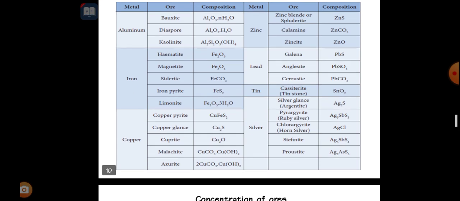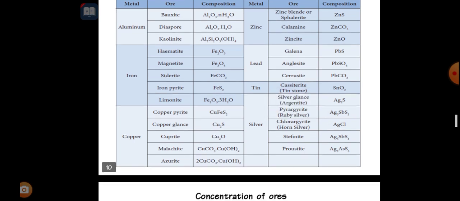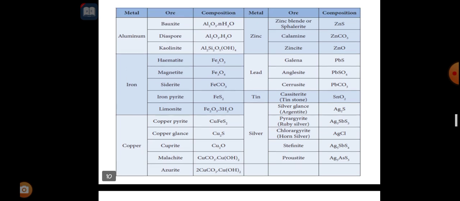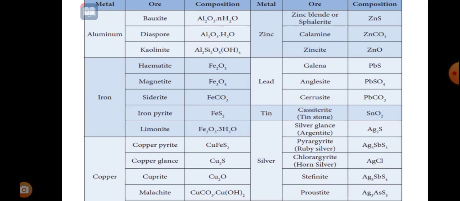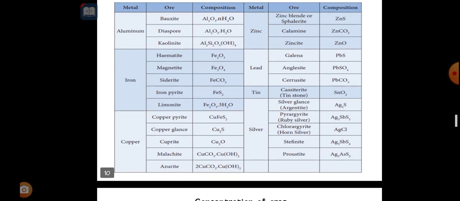Next, let us go for the iron. These are all the examples of ores given here: magnetite, siderite, and ferrite are good examples of iron ores. They have given the formula for the composition. Fe2O3 is an iron oxide. Likewise they have shown the compositions.